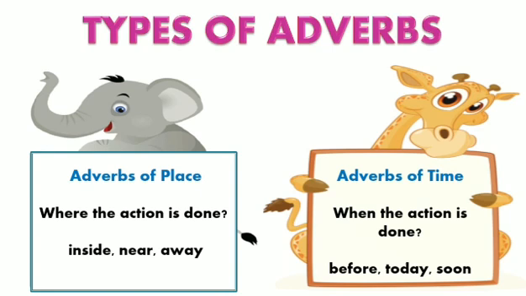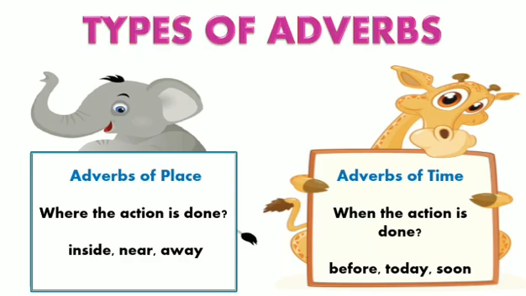Then comes the adverbs of place. As you can understand by the name, adverbs of place, they tell you where the action is being performed. For example, if I say I was sitting in the classroom, inside the classroom, the word inside is telling you where I was doing the action, where I was sitting. Okay. Please stay away. I am going away from you. Where are you going? You're going away from somebody. You're changing your place. Okay, so all these words which tell you about the place where the action is being performed are the adverbs of place.